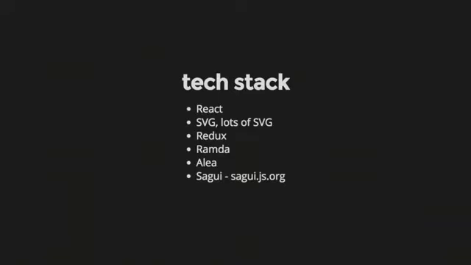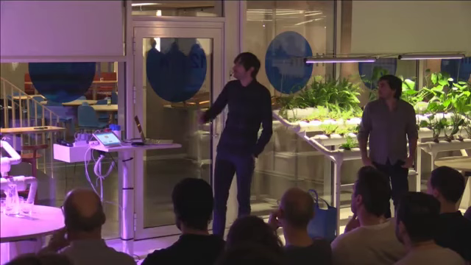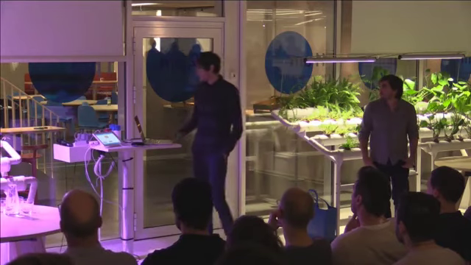The state management is Redux, which we tried to push to see how we could make a game with Redux. We use Ramda, of course. Alea is the random implementation that we use, an NPM package. And Sagui is a project to manage the build process of the app, so we don't have to deal with Babel, Webpack, and all that stuff.